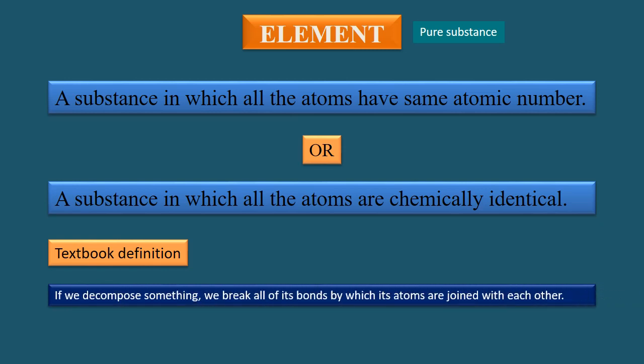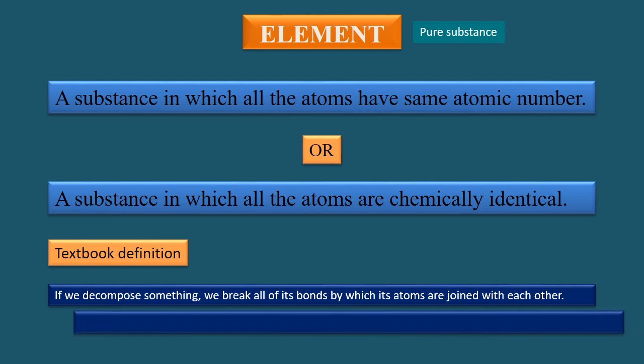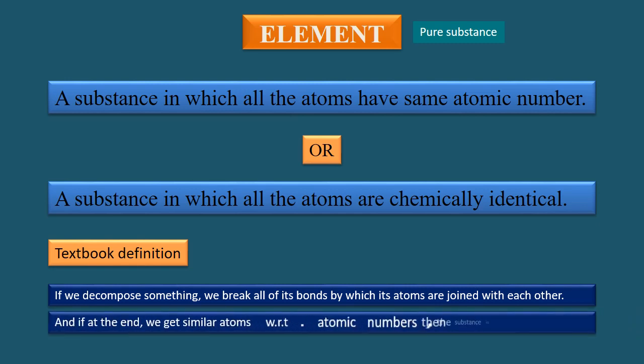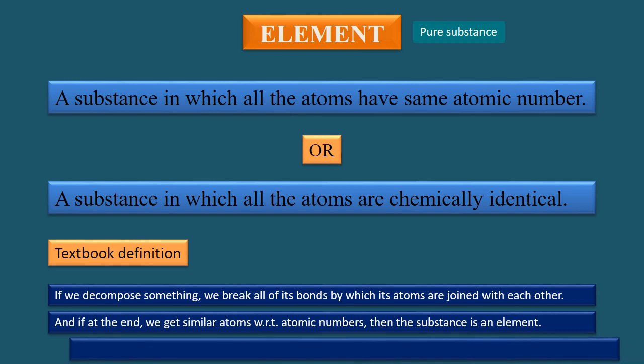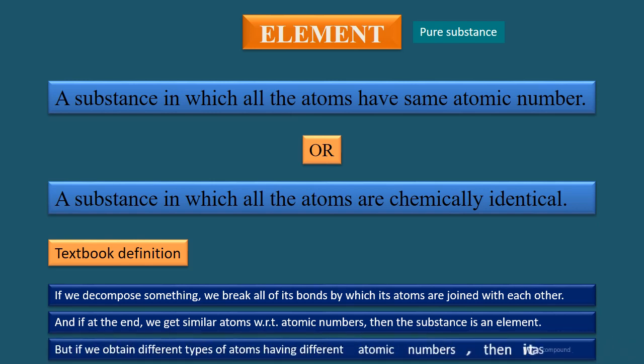If we decompose something, we break all of its bonds by which its atoms are joined with each other. And if at the end we get similar atoms with respect to atomic numbers, then the substance is an element. But if we obtain different types of atoms having different atomic numbers, then it was a compound.